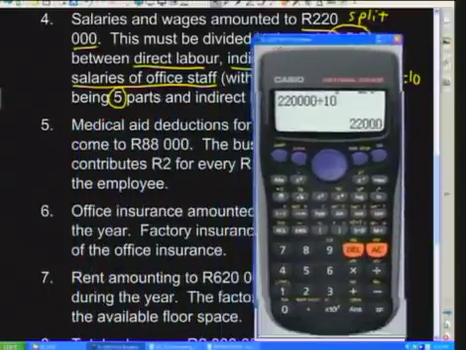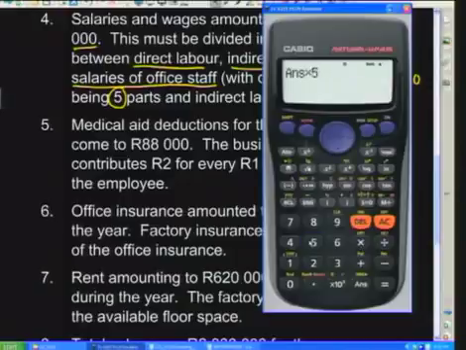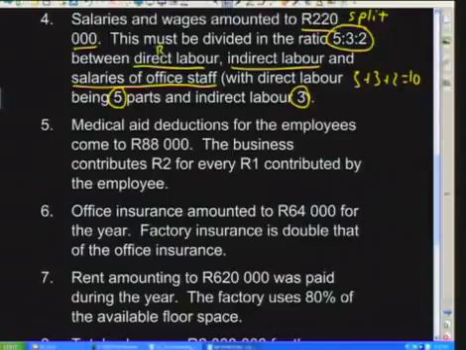So if we want to know what our direct labour is, we simply take this number and multiply it by 5. So we have to allocate 110,000 of that 220,000 to direct labour. Let's just write it down so that we don't forget. So direct labour is going to get 110,000. We've just calculated it.